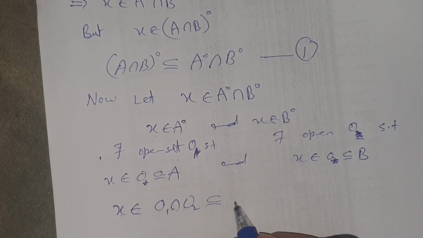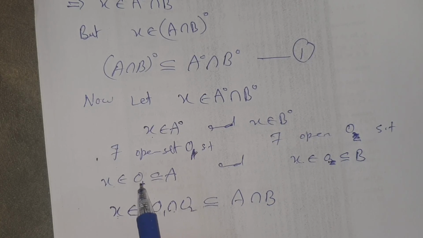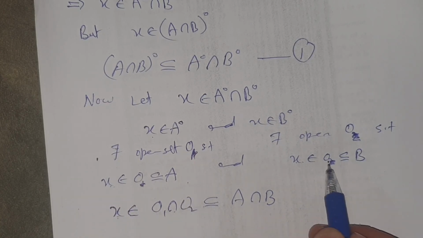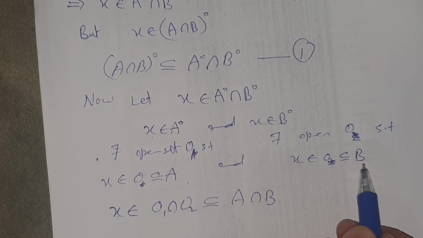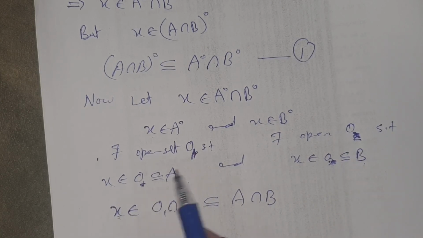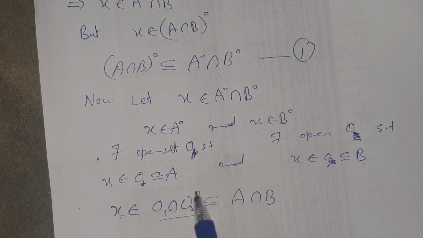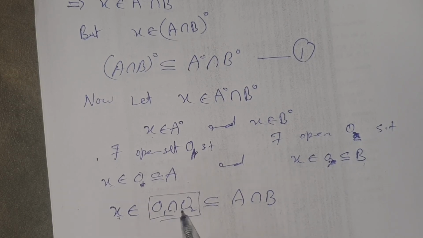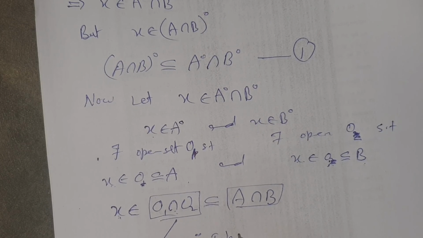This intersection is contained in A intersection B, since O1 is contained in A and O2 is contained in B. And as you know, this is open, because the intersection of